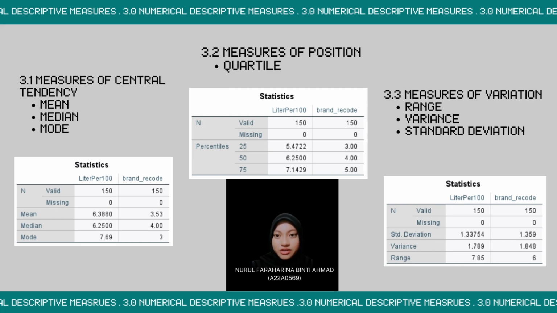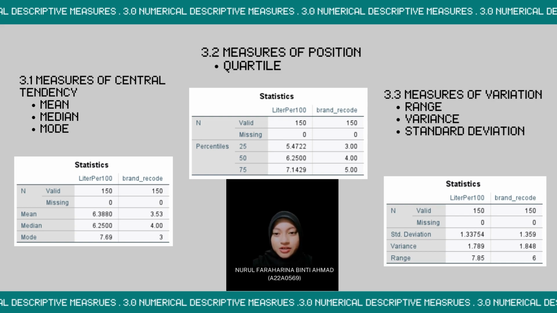Next is measure of variation. There are three parameters that are used to quantify the amount of variation. First is range. Range is the difference between the maximum and minimum data entries. Second is variance. Variance is a measure of variability. It is calculated by taking the average of squared deviation from the mean. And third is standard deviation. Standard deviation is the average amount of variability in your data set. It tells you, on average, how far each value lies from the mean.